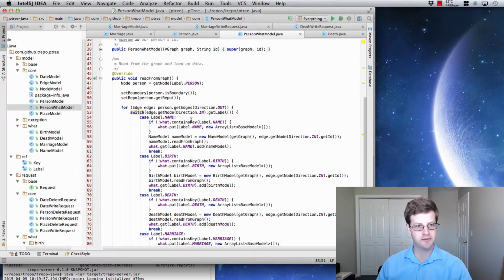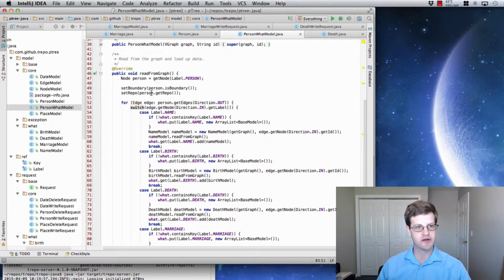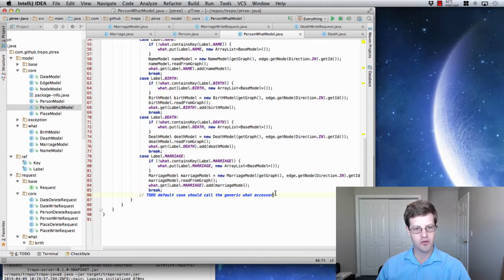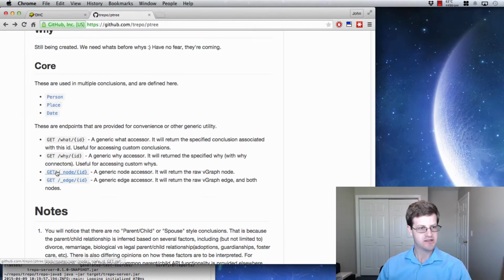So this one's a little fun. What it does is it will say, okay, give me the person, and then it will get all of the outgoing edges, and it'll say, okay, switch on whatever node those edges point to. And then, okay, if there's a name, create a birth, create a death, create a marriage. And then we're going to have a generic accessor. I can't say that word today.